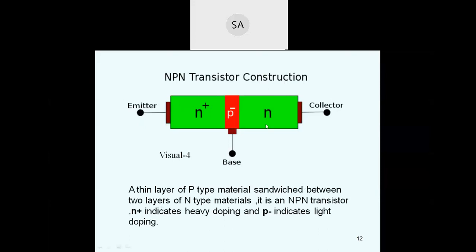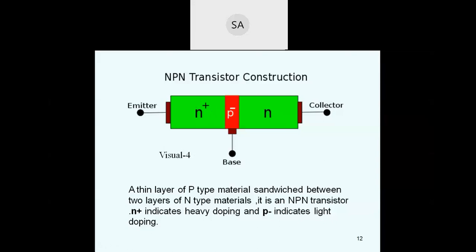It is an NPN transistor. N plus indicates heavy doping, P minus indicates light doping, and the collector has moderate doping. Area wise, the collector has the largest area, the base has a small area, and the emitter has a moderate area.